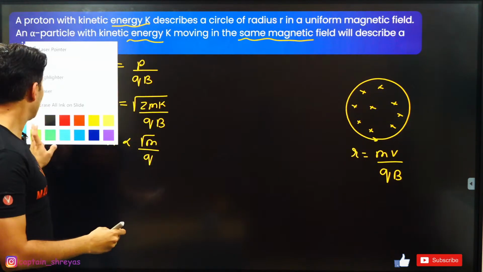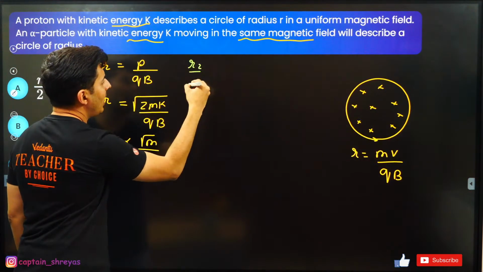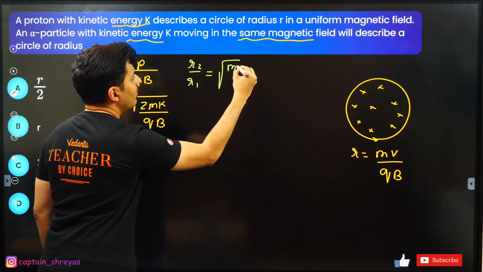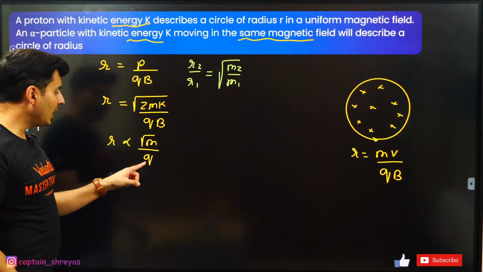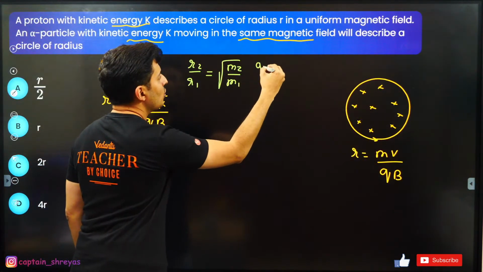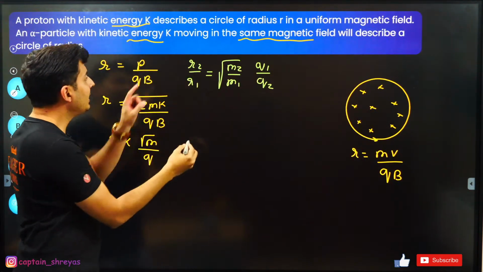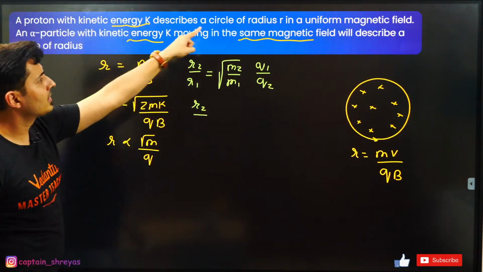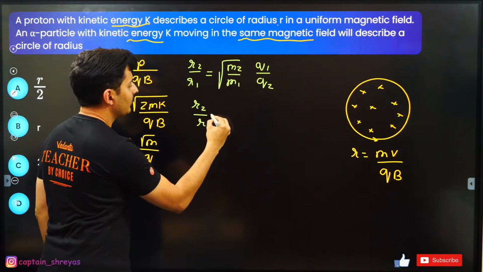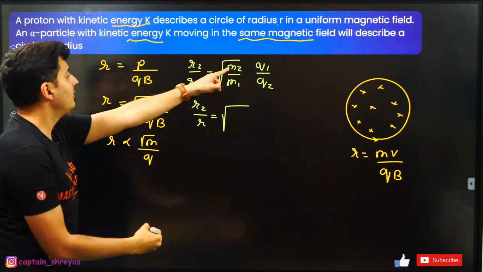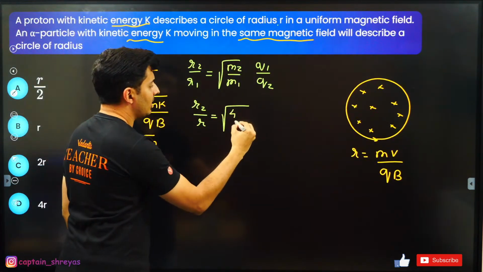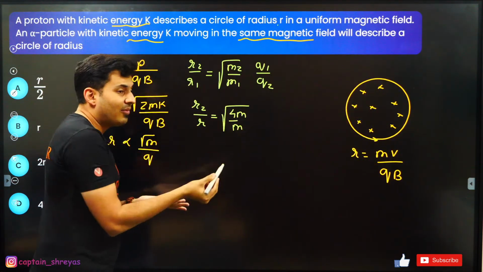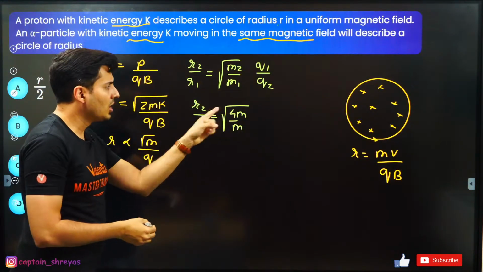So from this, R2 by R1 will be, because it is proportional to root m, root of m2 by root of m1, and inversely proportional to charge, so q1 by q2. Now in the second case, because it is an alpha particle, I don't know what the new radius is, but the old radius is given to be r. The mass of an alpha particle is obviously 4 times more than the proton. If it is m for a proton, for an alpha particle, because of 2 protons and 2 neutrons, it will be 4m.